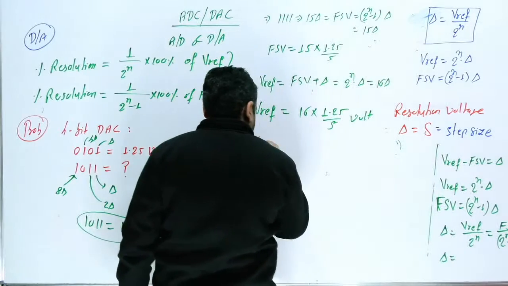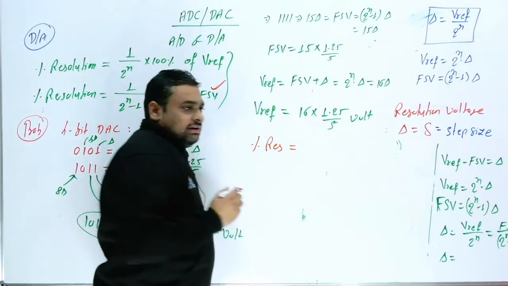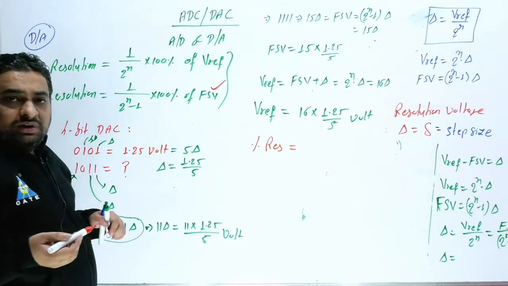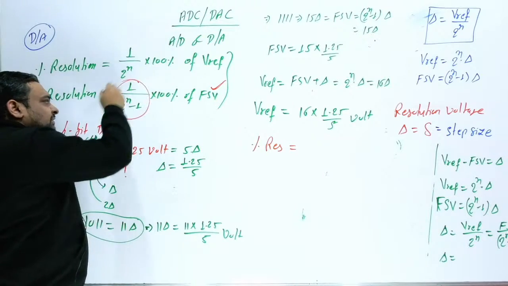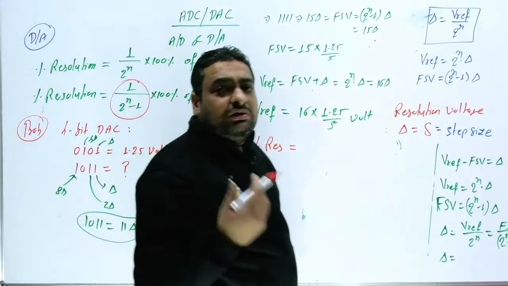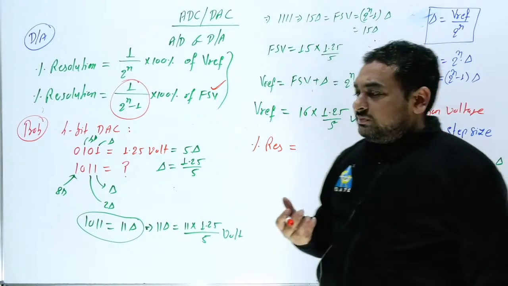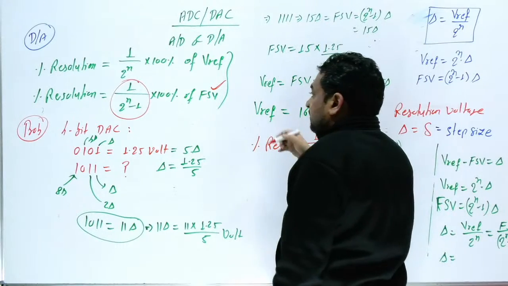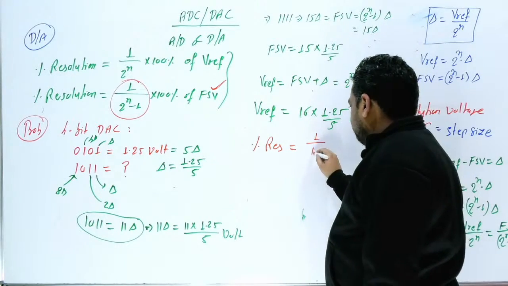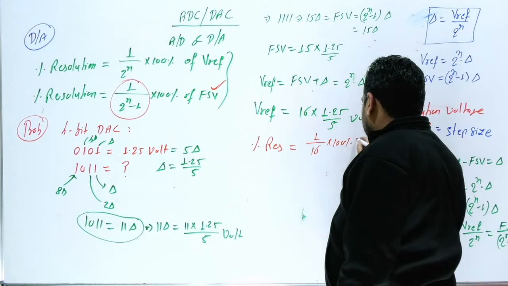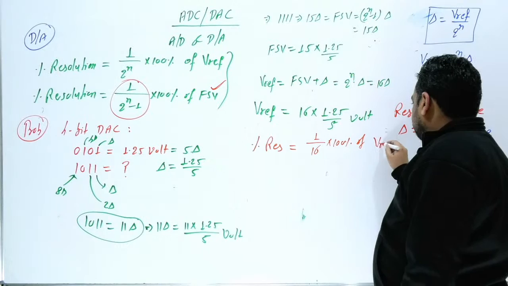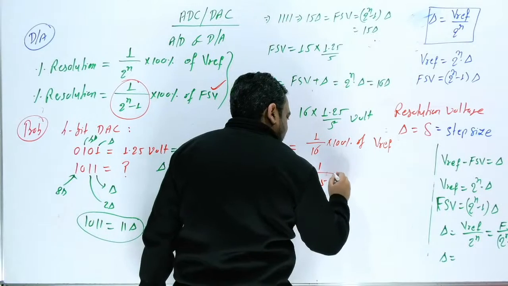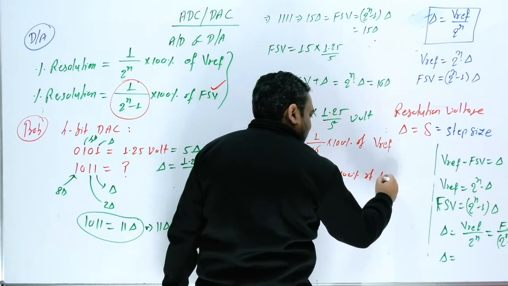So here what is percentage resolution? So percentage resolution, either you can go with this or you can go with this. So in general examiner are interested in this, but we have to concentrate with respect to whom you are writing here. The percentage resolution you can use, sir, this is 1 by 2 raised to power n, means 2 raised to power 4, 16 into 100%. This is of V reference. In another way you can also write, sir, this is 1 upon 15 into 100% of FSV.